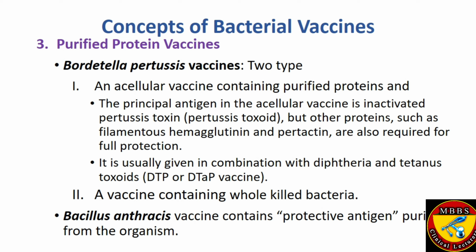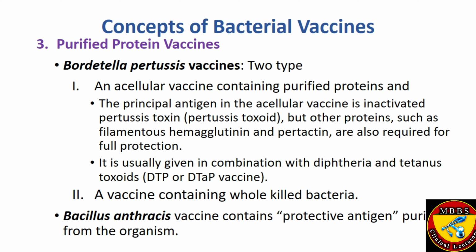The third type of vaccine is composed of purified proteins. They are the Bordetella pertussis vaccines, which are of two types. One is an acellular vaccine containing purified proteins, and the principal antigen in this acellular vaccine is inactivated pertussis toxin. That is, the pertussis toxoid is formed, and some other proteins such as filamentous hemagglutinin and pertactin are also required for full protection. It is usually given in combination with diphtheria and tetanus in the form of DTP or DTaP vaccines.